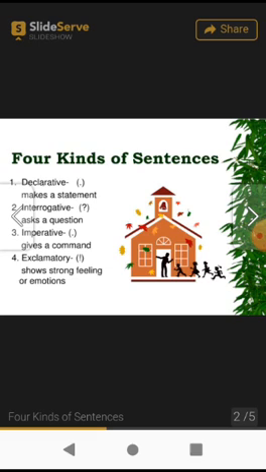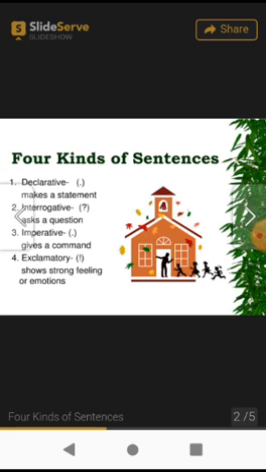Second one, you can see in the bracket a question mark. So whenever the sentence is asking you a question, that means it's an interrogative sentence. For example, who are you, how are you, is this yours, are you fine? So all these sentences, and after that if you can see the question mark, it means it's an interrogative sentence.